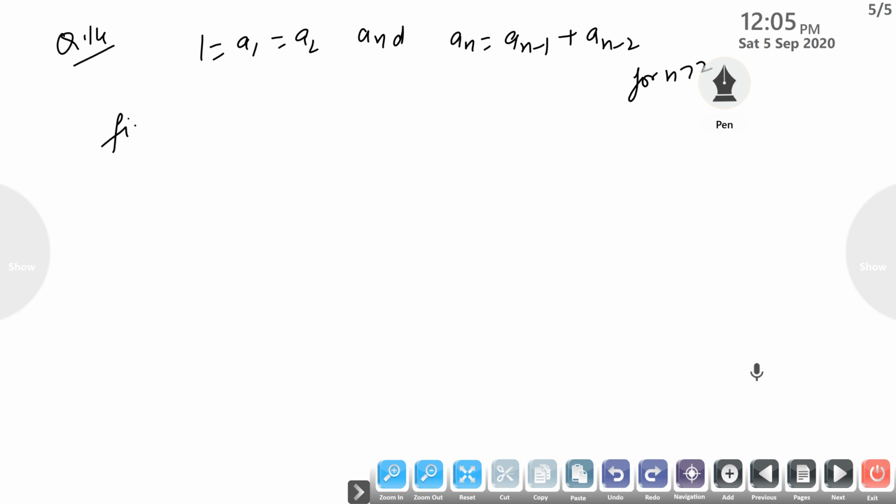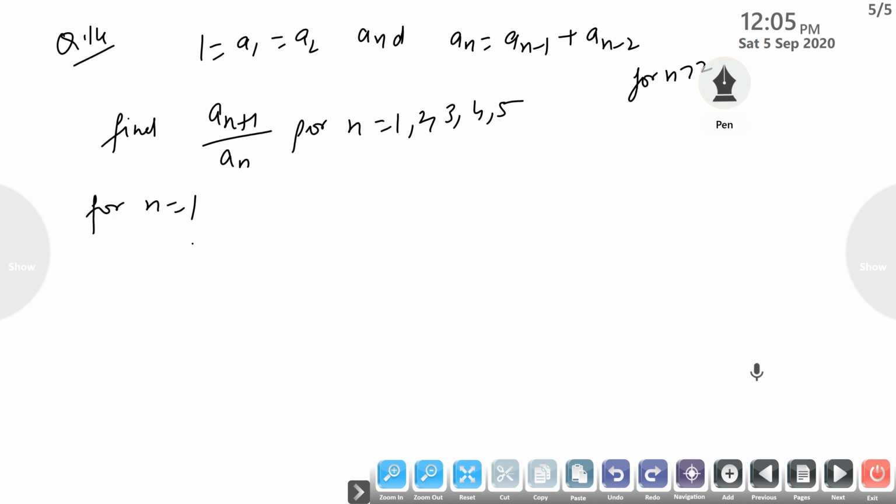Find a_(n+1) upon a_n for n is 1, 2, 3, 4 and 5. First, for n equal to 1, we get a2 by a1. Both are 1, this is equal to 1.